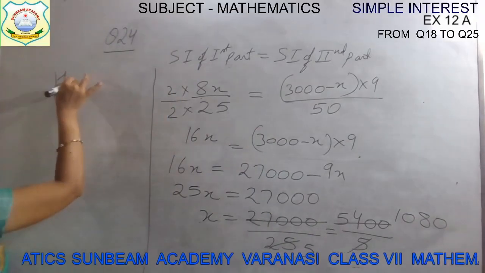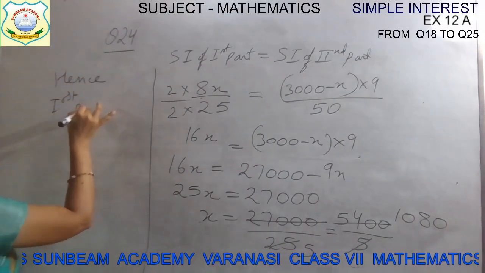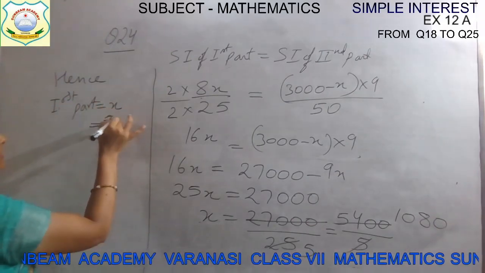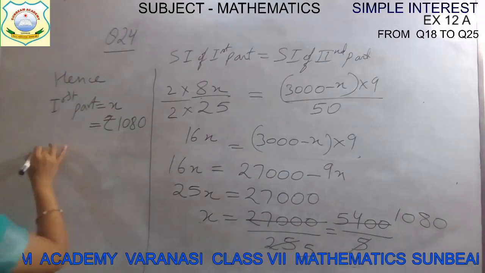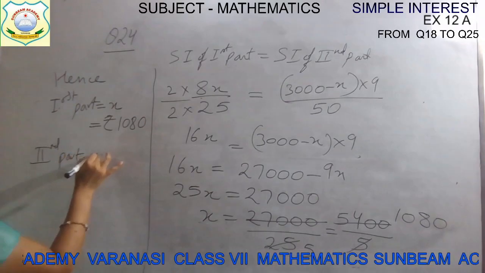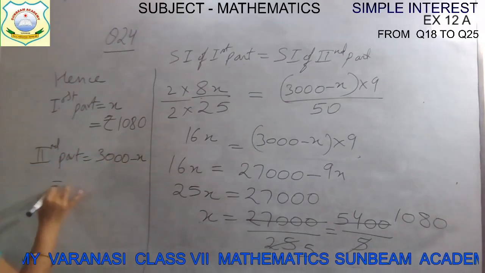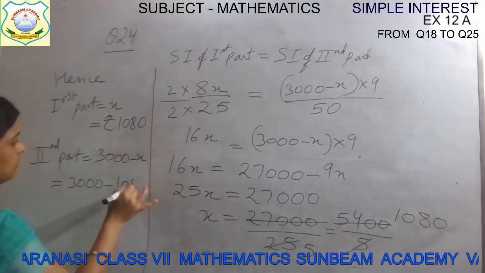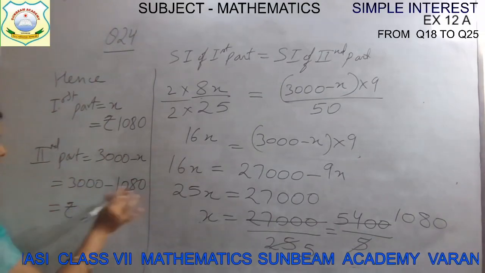Hence first part, that is x, its value is rupees 1080. Okay, and second part is how much? 3000 minus x. So we will subtract 3000 minus 1080.